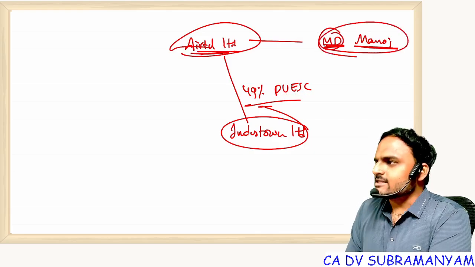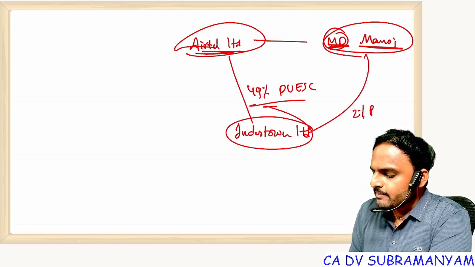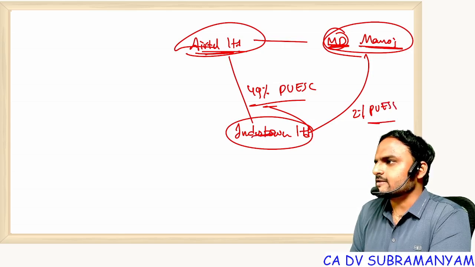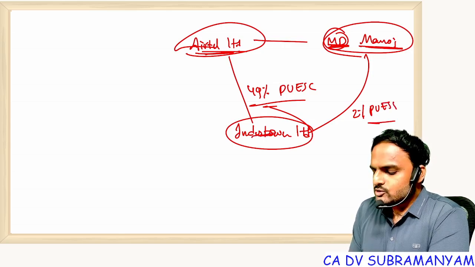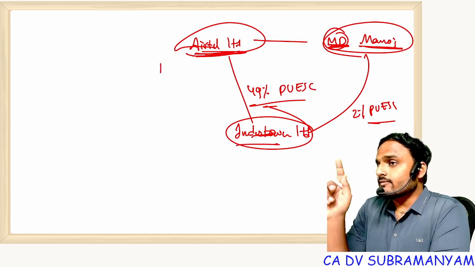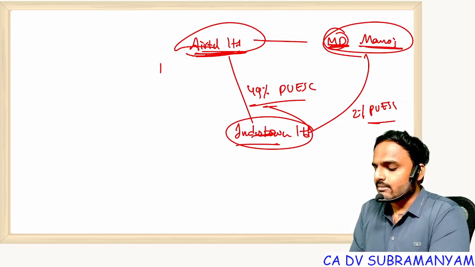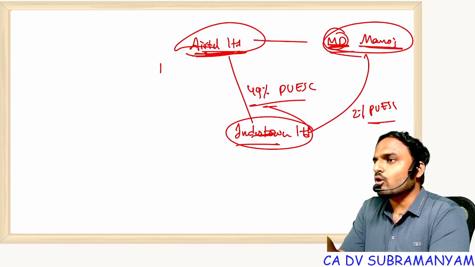Out of his savings, he bought 2% paid up equity share capital of Indus Towers. With this, you can't come to a conclusion, sir, that Airtel is a holding and Indus is a subsidiary. Why? What definition did we read? Either directly or indirectly through its subsidiaries. The MD is not a subsidiary to Airtel, he is an employee.